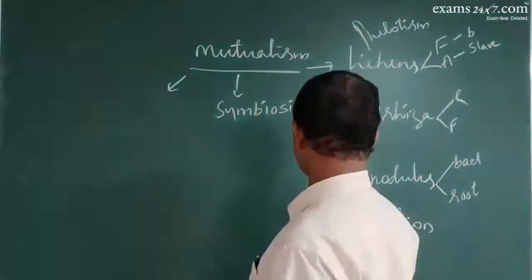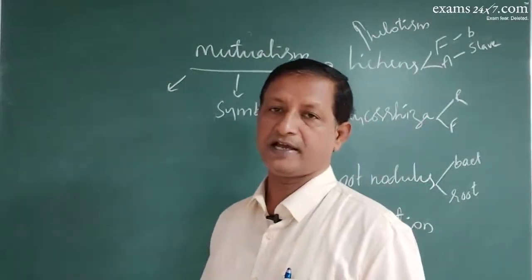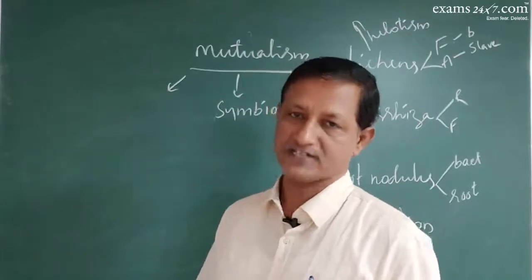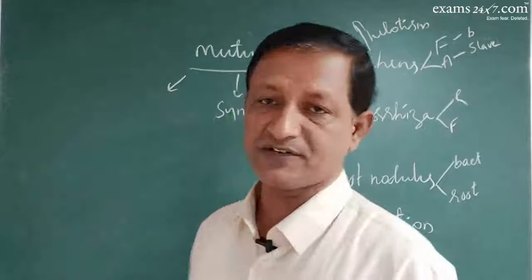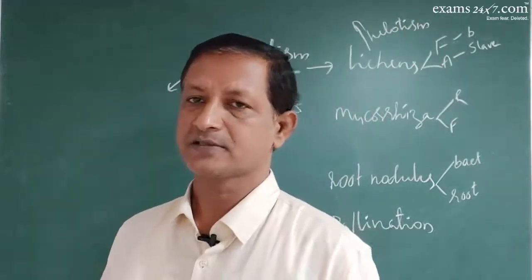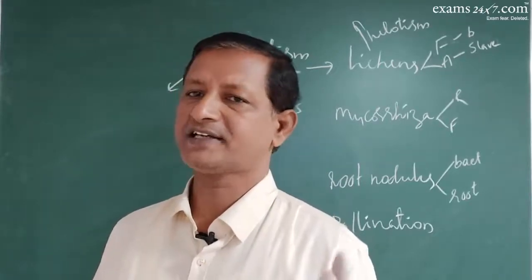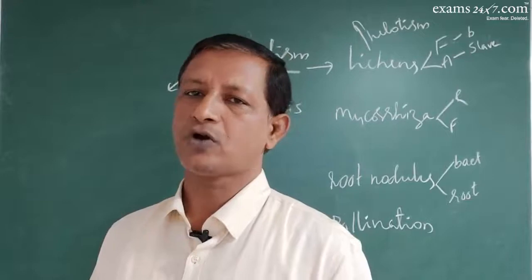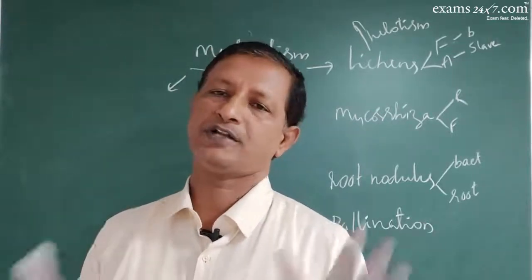We have an example for such pollination, that is sexual deceit in an orchid called Ophrys, where the Ophrys flower resembles the female insect. By looking at this, the male insect gets attracted and tries to copulate on this flower thinking that it is a female insect, during which pollination takes place.